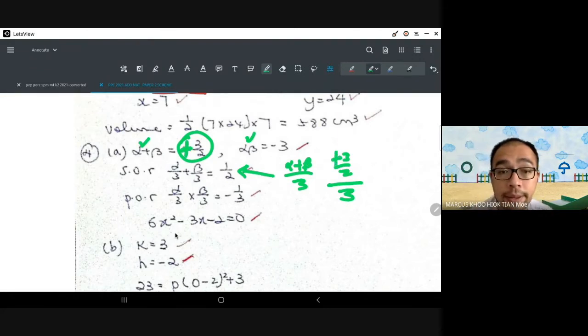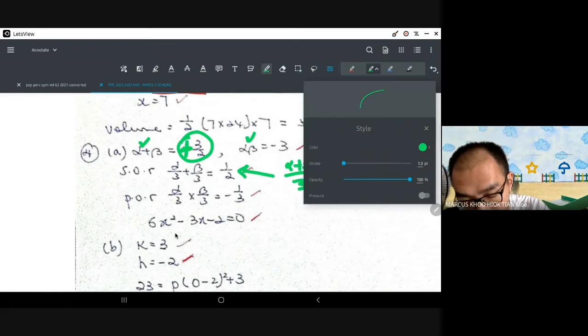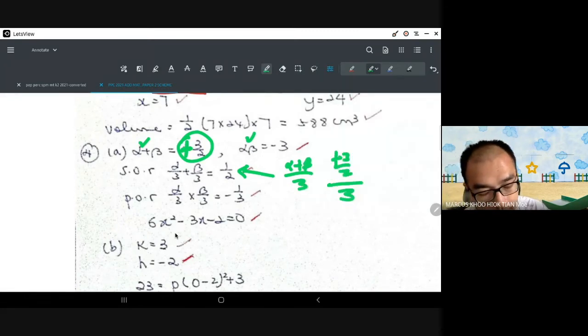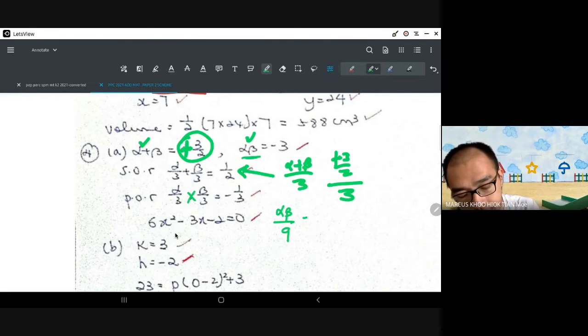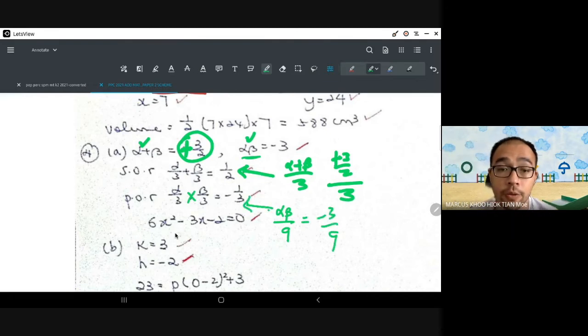Okay, you get half. And then the product of the roots is alpha over 3 times beta over 3, which will give you alpha beta over 9. Okay, and since alpha beta from the old one is negative 3, so you get negative 3 over 9, which will give you this answer, negative 1 over 3.